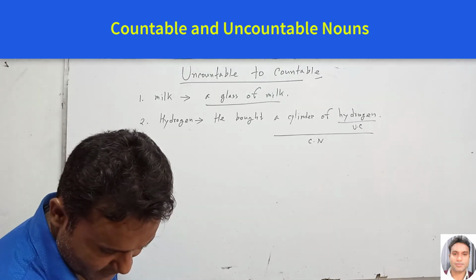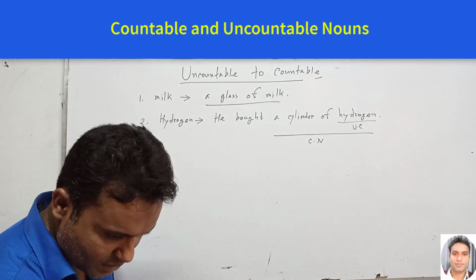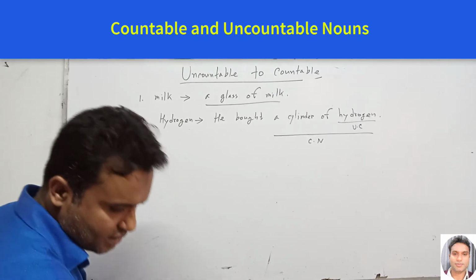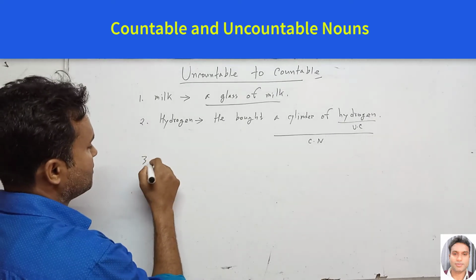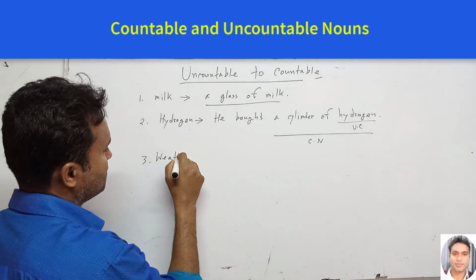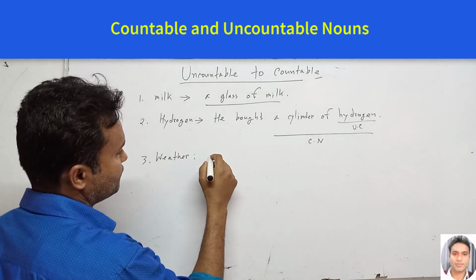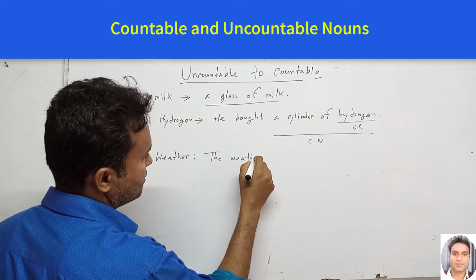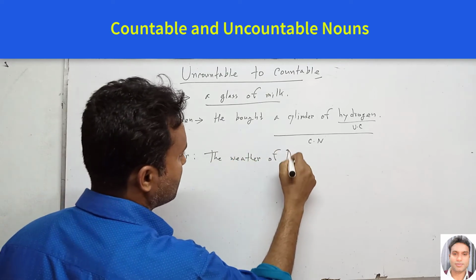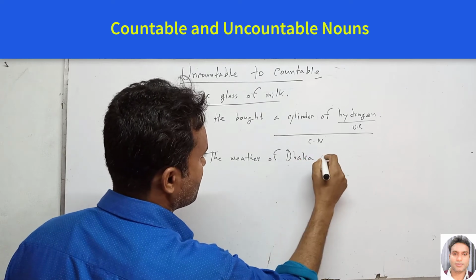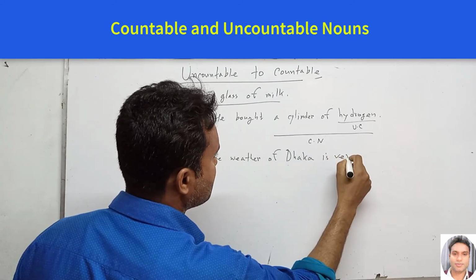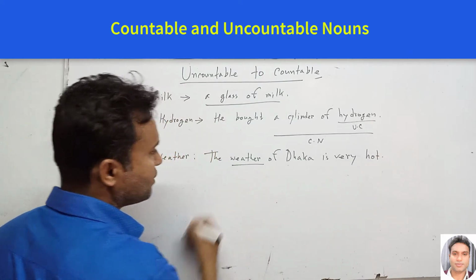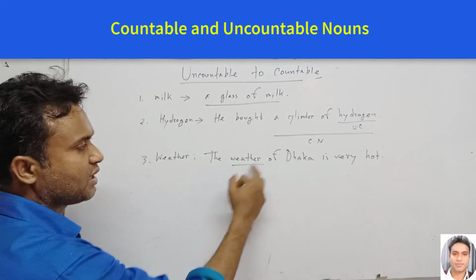Next one we can say that natural phenomena, for example electricity or sunshine or the weather. The weather of Dhaka is very hot. So the weather, what types of weather? The weather of Dhaka.